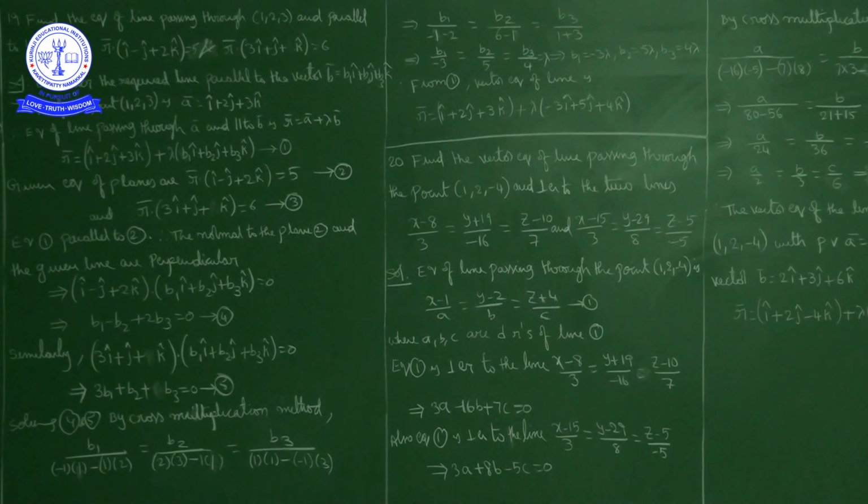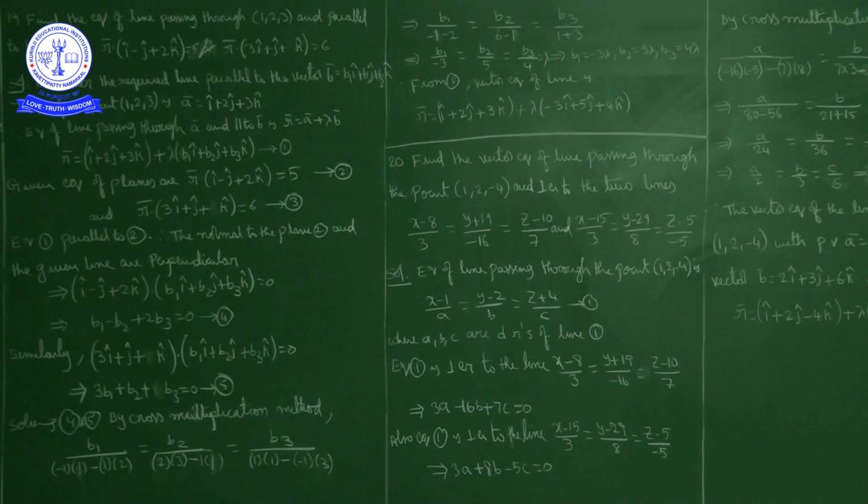Okay, now normal to the plane 2 is what? i cap minus j cap plus 2k cap. And line is parallel to the vector b1 i cap plus b2 j cap plus b3 k cap. So what it is meaning is i cap minus j cap plus 2k cap and b1 i cap plus b2 j cap plus b3 k cap are perpendicular to each other.